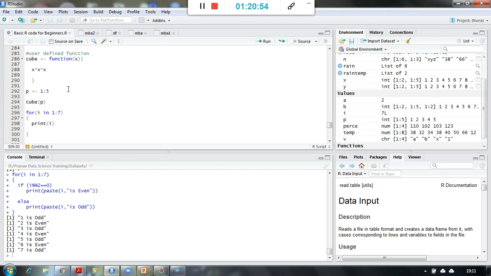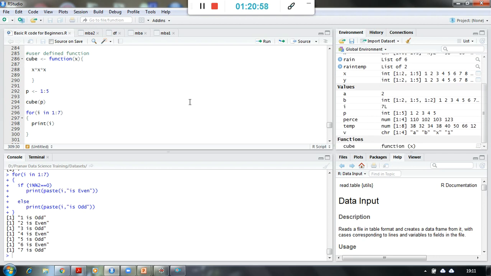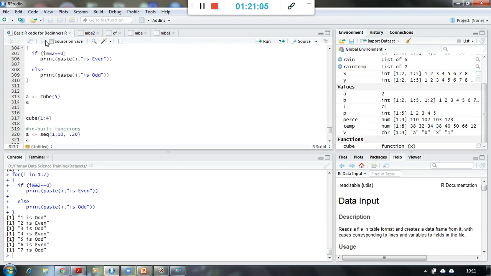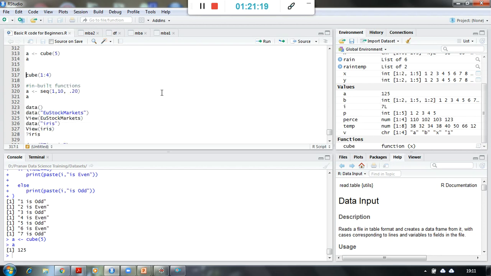Now even though I have declared this function and it is there, okay, in this particular session, I can use it anywhere in the coding. Okay, so cube function I have written earlier, but I can still use it. So I am saying cube of 5. Store the value in A, and you see here the value of A is 125. I can print that value. Okay, so the cube of 5 is 125.